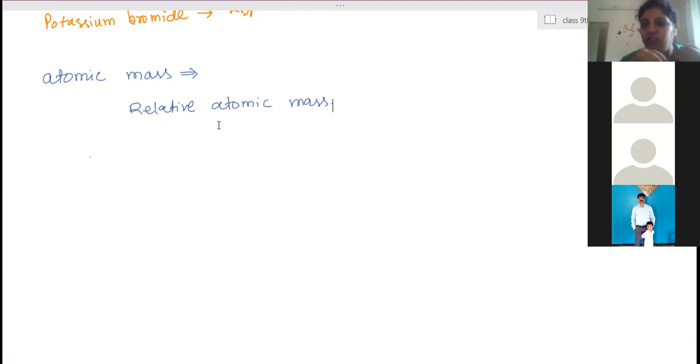Then, by knowing the mass of oxygen, they made other substances react with oxygen, and with some calculations they calculated the masses of other substances. So by chemical reaction, and how much heavier the other substance is than the first substance, accordingly they calculated. So every substance's mass is calculated in comparison with hydrogen, oxygen, and carbon. These are the three basic elements they considered, and accordingly they calculated the masses of those substances.